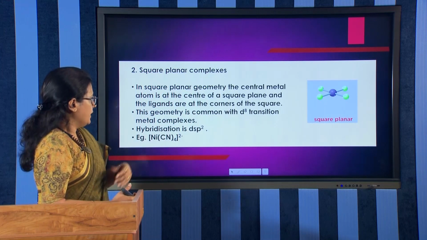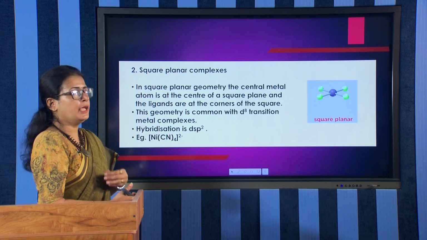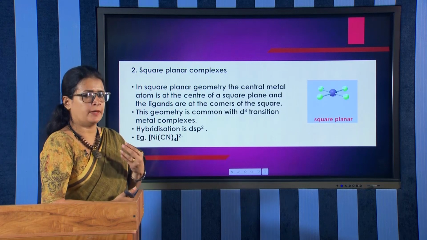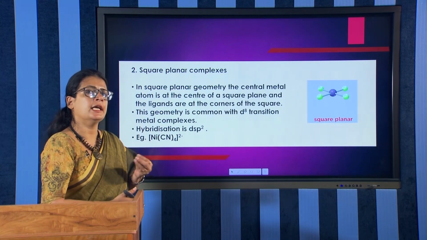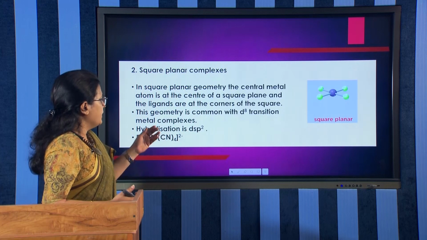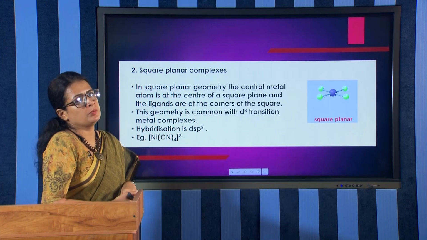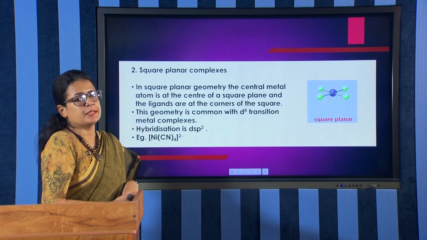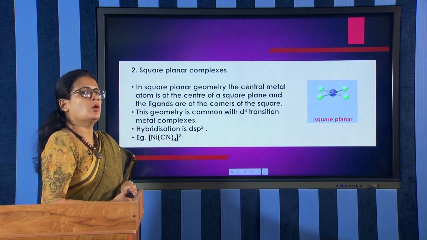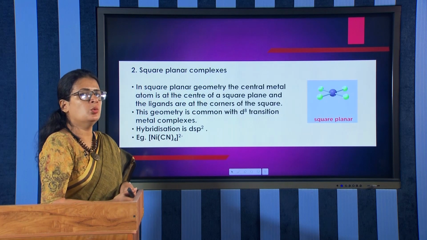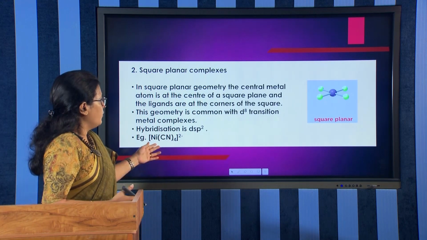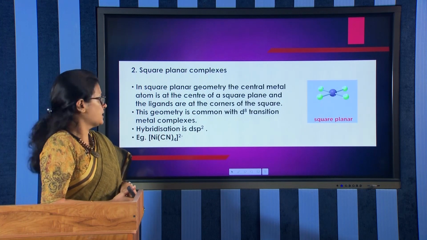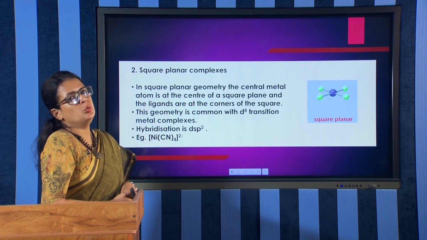And this geometry is common with the d8 transition metal complexes, that is, the transition metal complexes having d8 electronic configuration. And here the hybridization is dsp2. In tetrahedral complexes, the hybridization is mostly sp3, but in the square planar complexes we have dsp2 hybridization. An example for a square planar complex is tetracyanonickelate, that is [Ni(CN)4]2-.